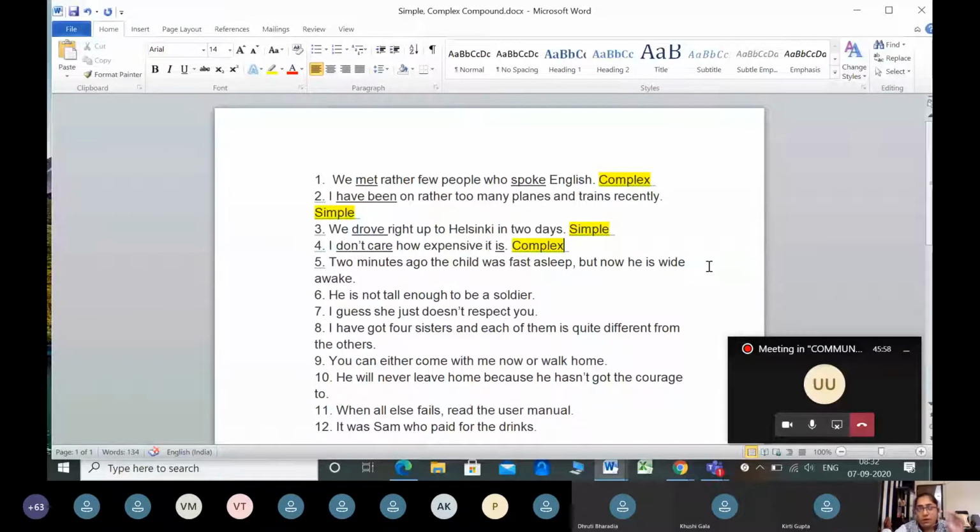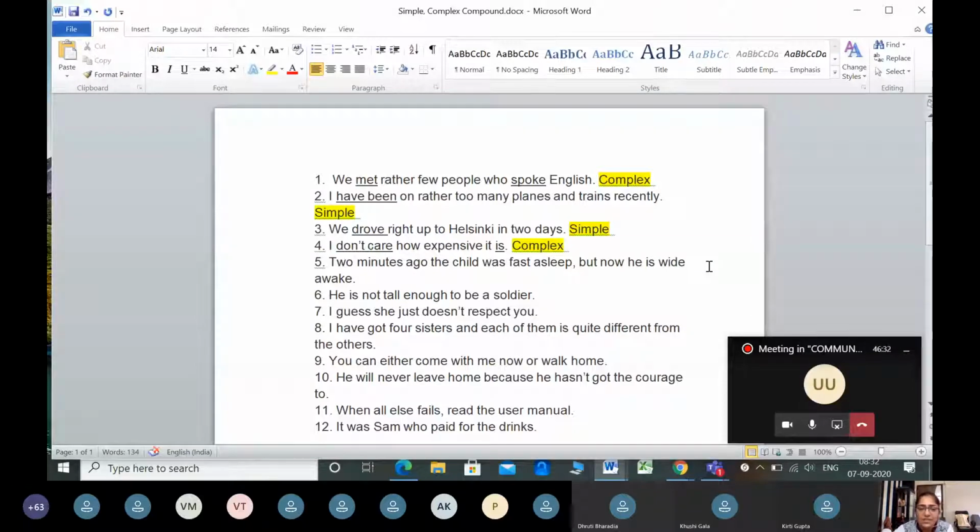Now you may wonder, if I say how expensive is it? When you are asking a question, you'll be saying how expensive is it? Then it is a complete sentence with the question mark. Then only it will be a main clause. But if I don't ask it like a question, I'm not saying is it. I'm saying how expensive it is, without a question mark, then it is not a question, it is a dependent clause.